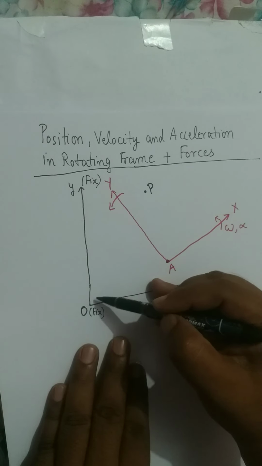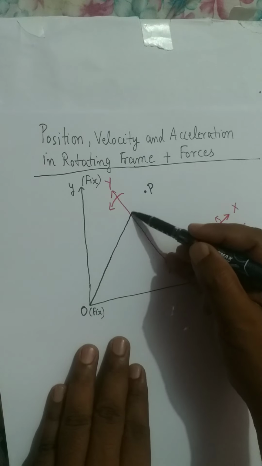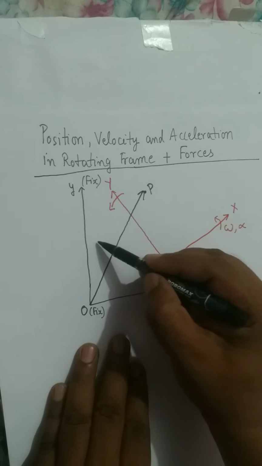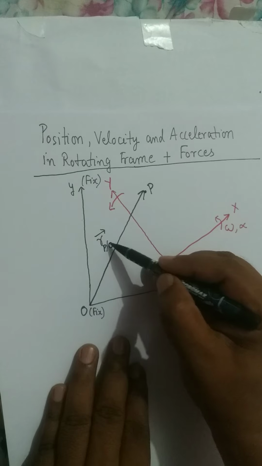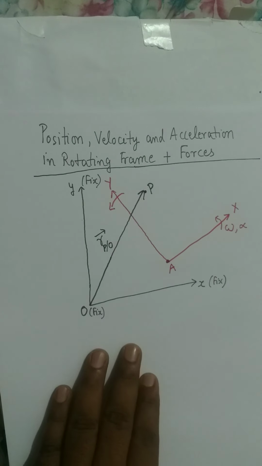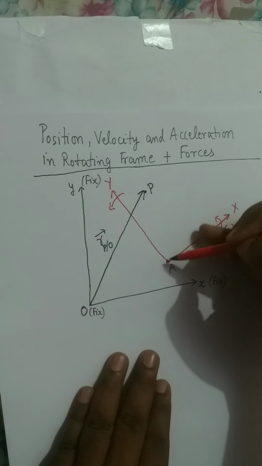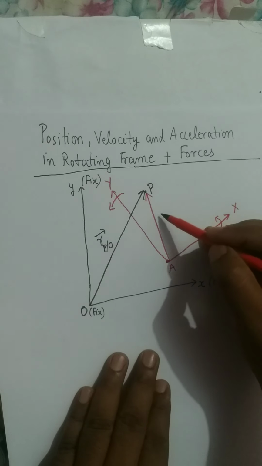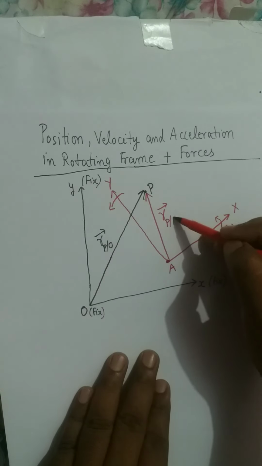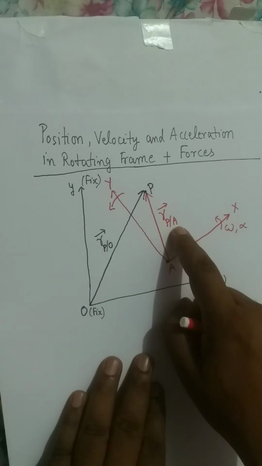The position of the particle when measured from the fixed coordinate system we denote by small r vector of P relative to O, which stands for the position of the particle relative to point O. The position of the same particle can be represented relative to the point A also, and will be written as r of P relative to A, which means the position of particle P relative to point A.